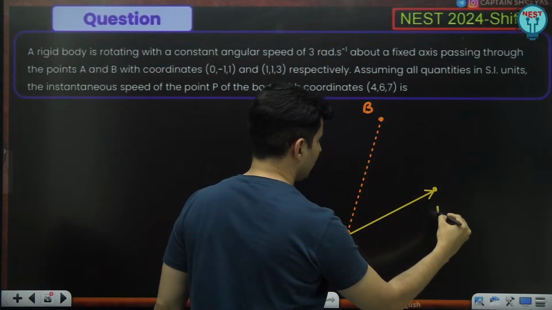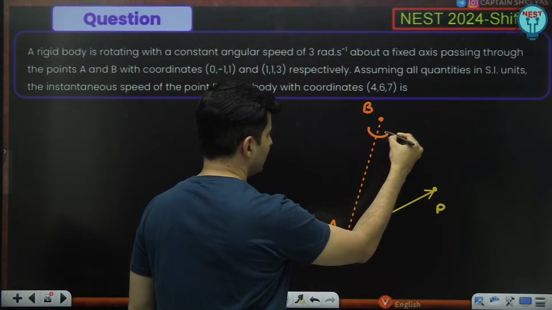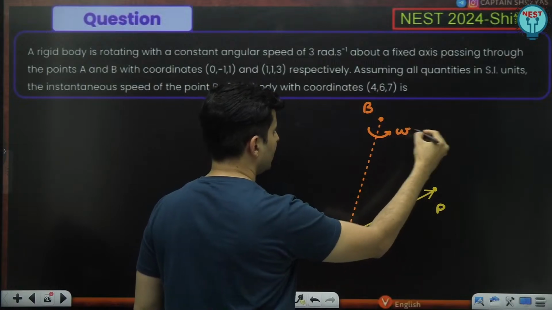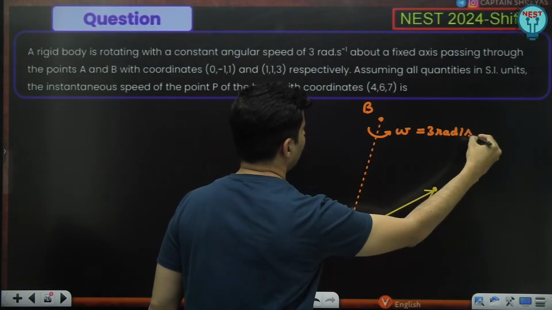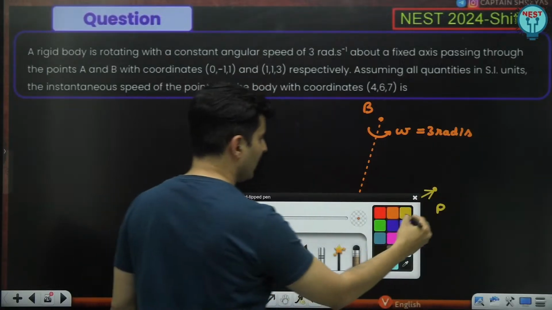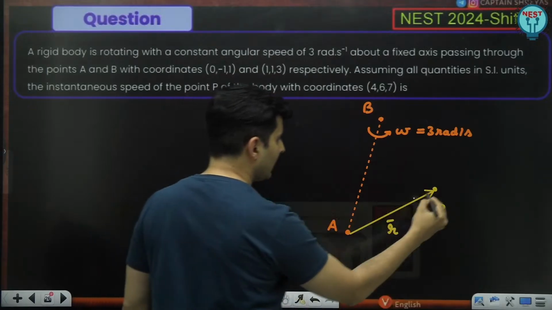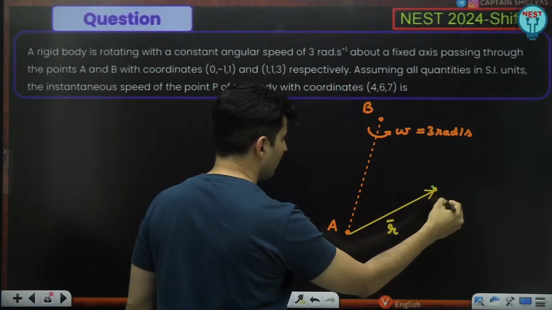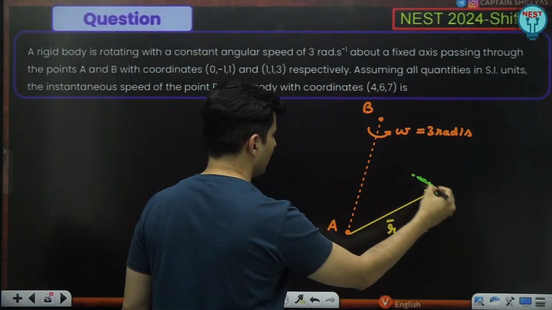About this axis AB there is a rotational angular velocity which is given to be 3 radian per second in magnitude. This is my position vector, let's say r. Then the velocity, because you will be going in a circular path, right?